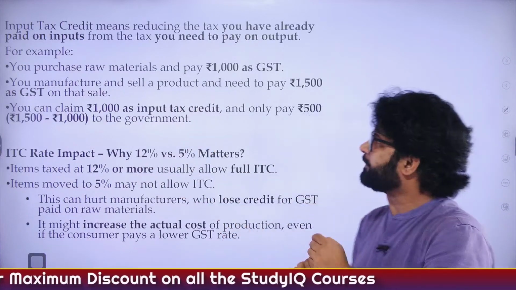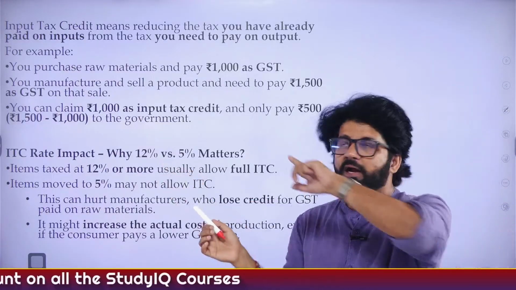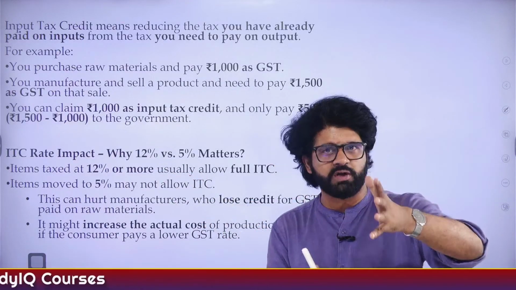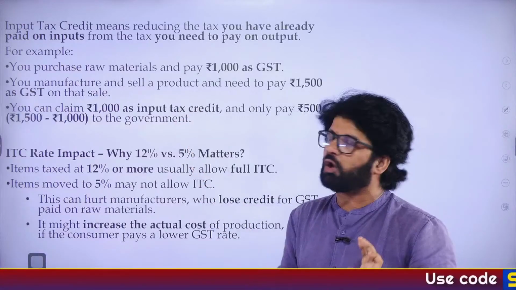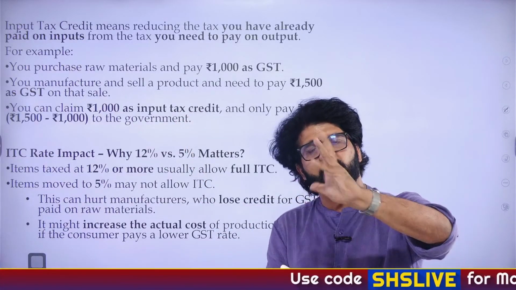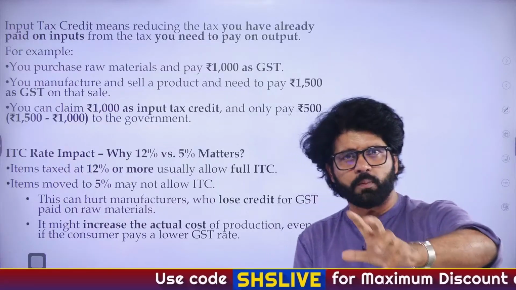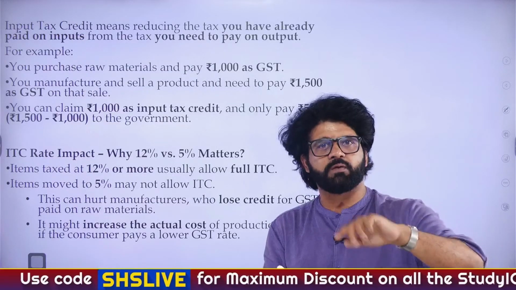So see, understand one thing. What has happened here? On 12% you get input tax credit. On 5% you don't get input tax credit. So if you apply the same logic here, on 5% I paid 100 rupees as GST on input raw materials, but I will not get that back when I'm selling the output.